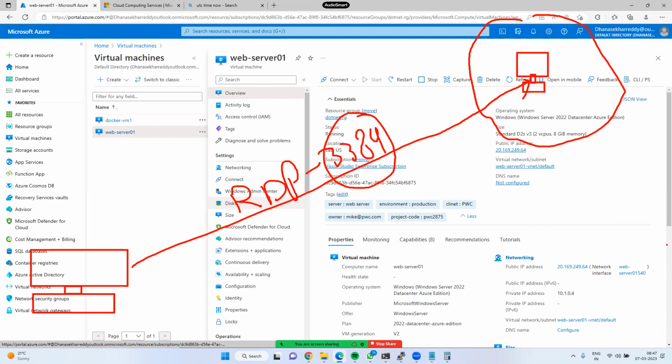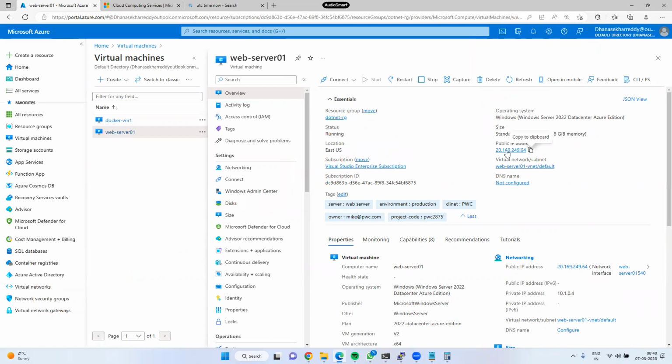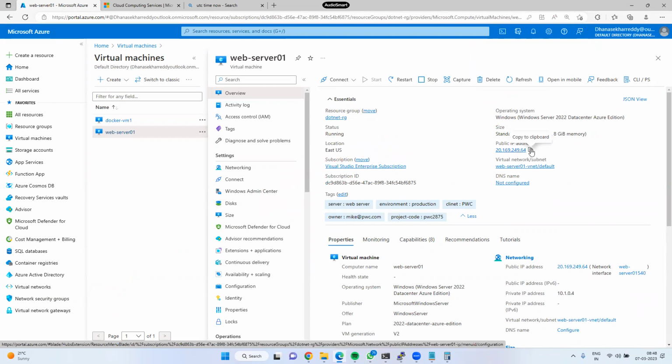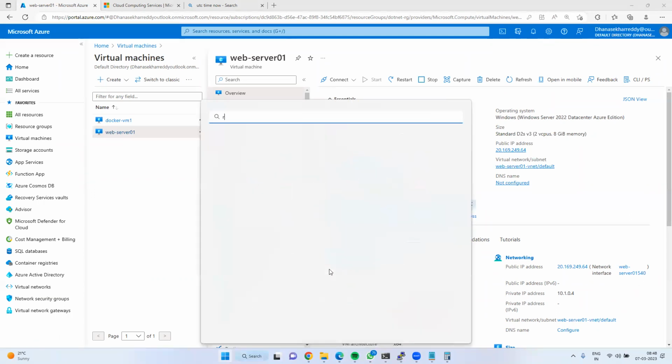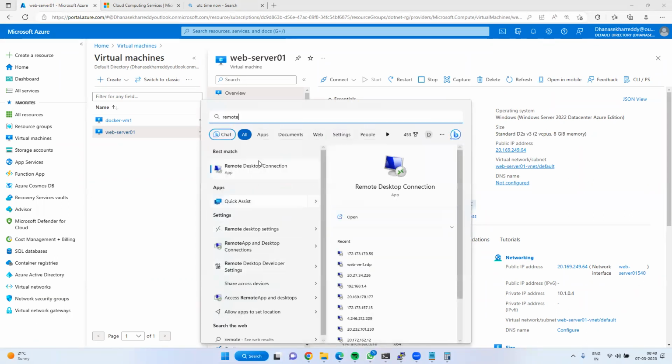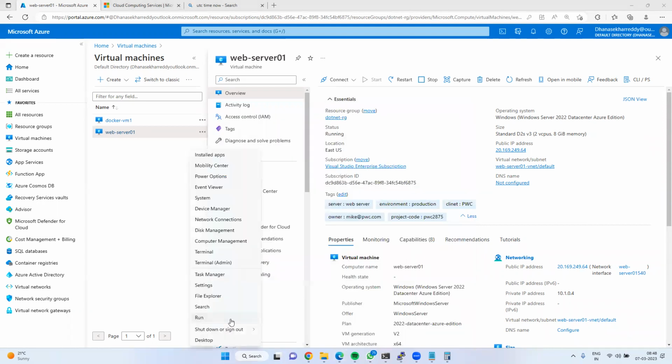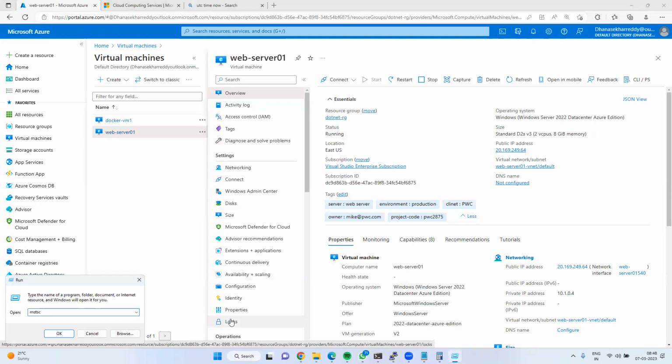Okay, let's see. This is the IP, 20.169.249.64. Now copy. Click on the start button, just type remote desktop. Yeah, this is the one, or else the short form is MSTSC.